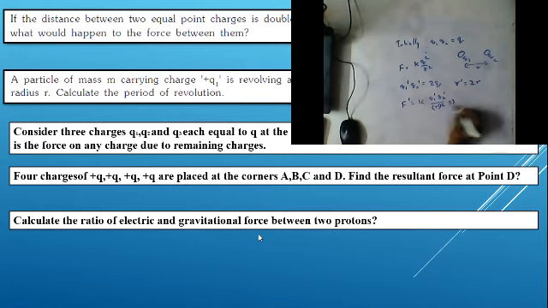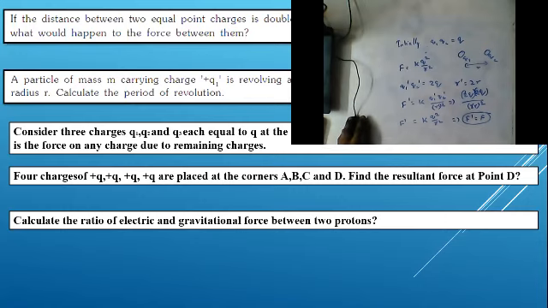That is 2q by 2r whole square. That is, 4 will get cancelled, and ultimately what we are left with is k q square by r square. That is F dash is equal to F. There is no change in the force. This is the result we can obtain from the question. So this is a very simple question. Similarly, based on this, so many questions will be there, you can check through that.